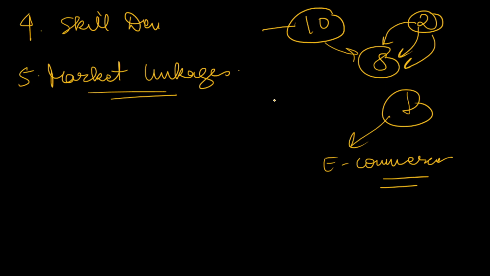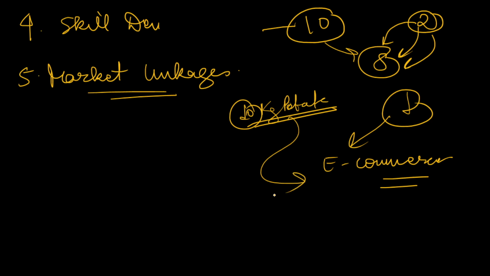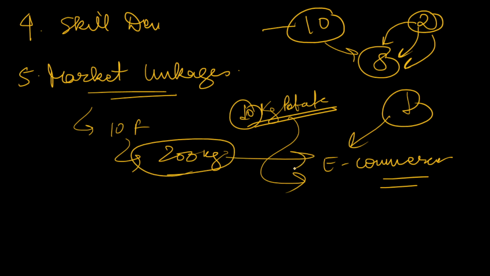And suppose there is a farmer, he wants to sell his 1 kg of potato. He has produced, suppose, 10 kg of potato. How difficult will it be to reach these e-commerce players and crack a deal so that they take potatoes from him, because 10 kg is a very small number. And suppose there are 10 farmers coming together and they produce 200 kg of potatoes. So it will be easier for them to reach this e-commerce player and sell their products on that e-commerce site. So basically market linkages will be enhanced.